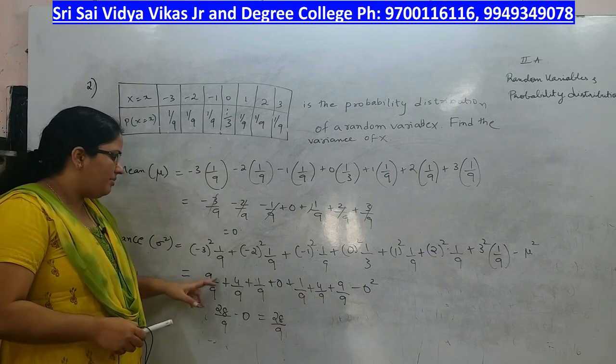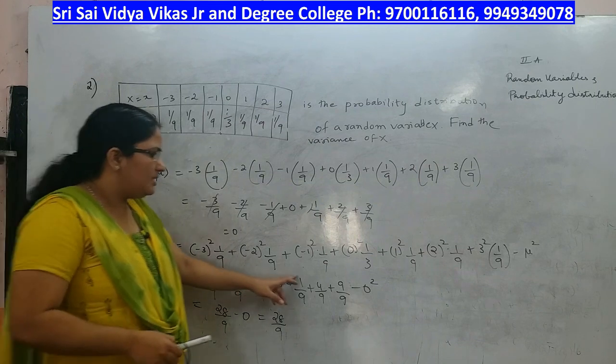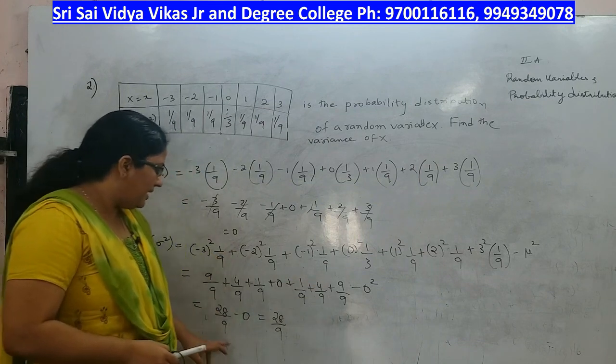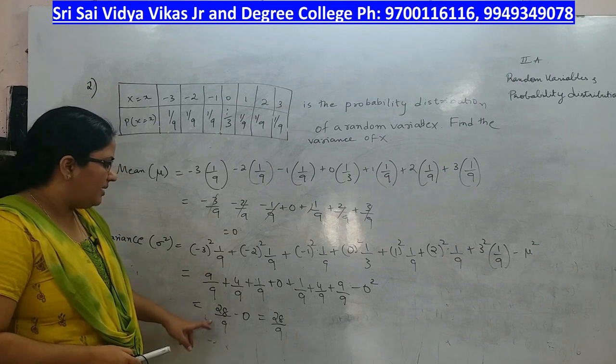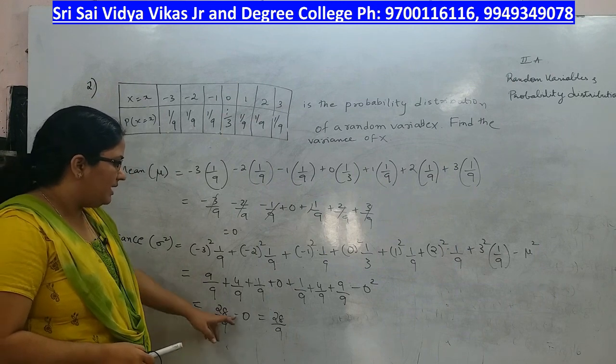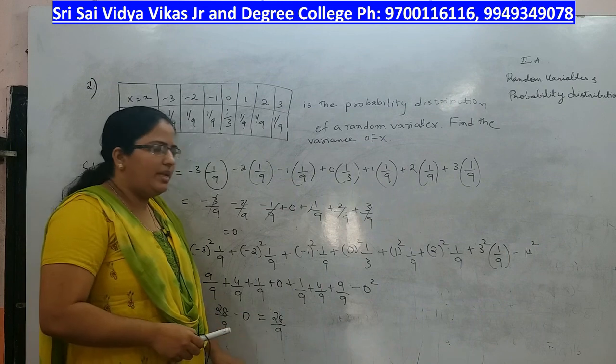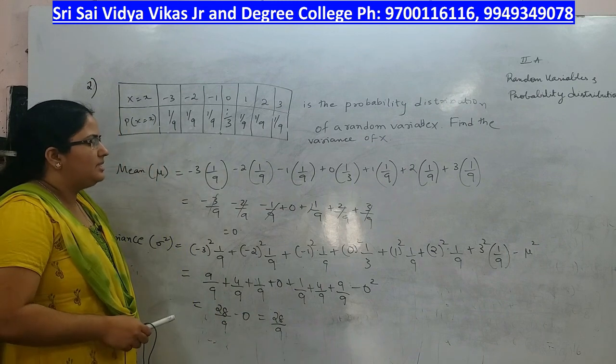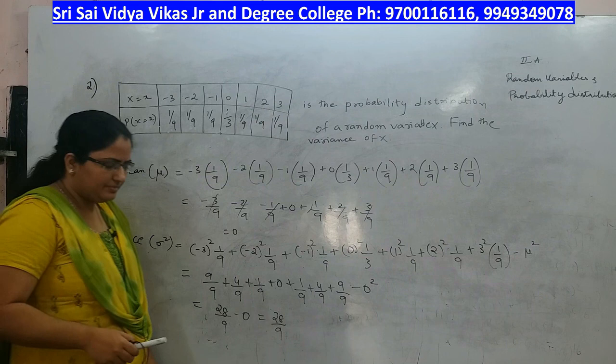To add all this, 9 plus 4 plus 1 plus 1 plus 4 plus 9 by 9, that is 28 by 9 minus 0, which is equal to 28 by 9. That is the variance.